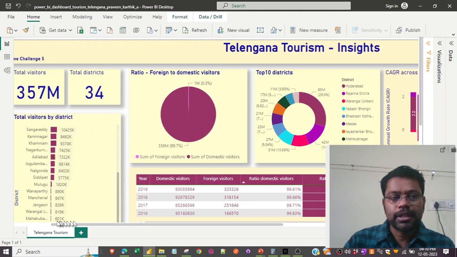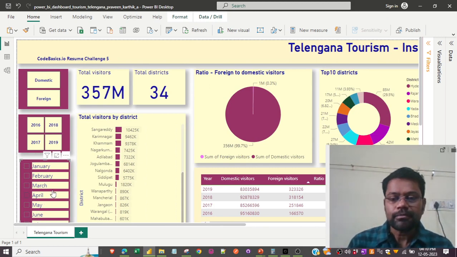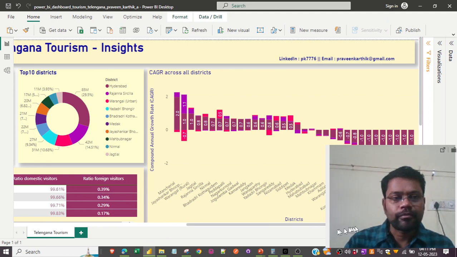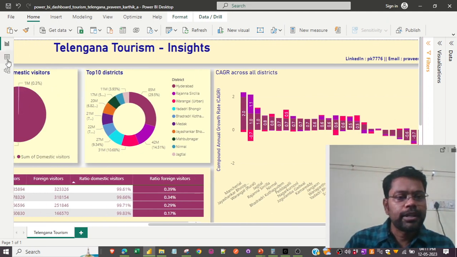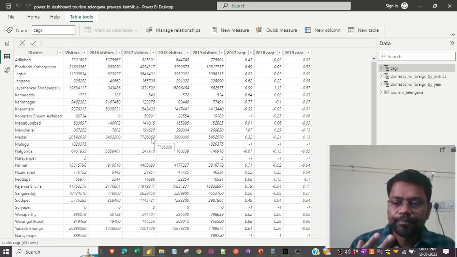So let me give a quick glance about the technical part of the project. So this is, as I mentioned, a Code Basics IO Resume Challenge 5, and I have used Power BI. I've tried using Jupyter and Python to remove the outliers.